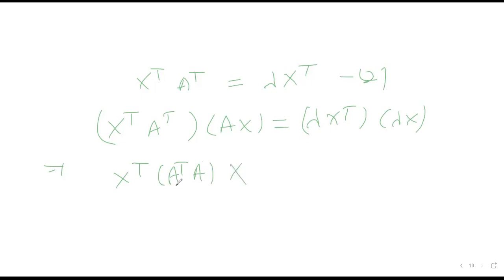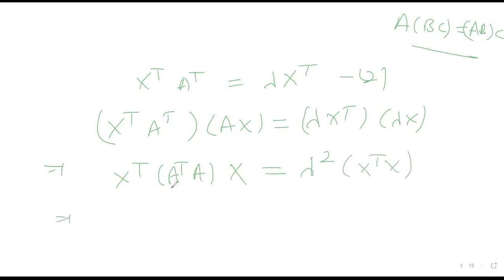I can write it like this. Why? Because matrix multiplication is associative. What do you mean by associative? That is, A into BC can be written as AB into C. So matrix multiplication is associative. That is why we can do this. And this will be lambda square, because lambda is a scalar you can take it out, into X transpose into X.